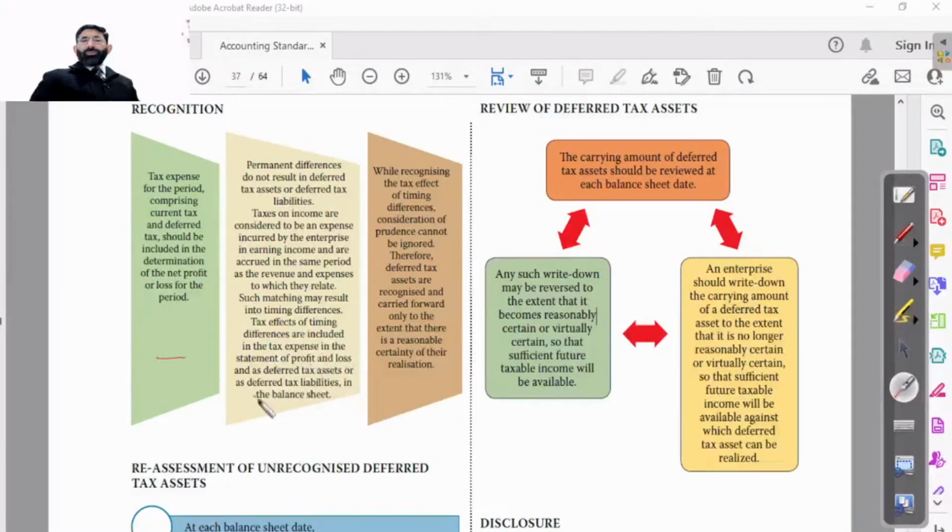Tax effect of timing difference are included in the tax expense in the statement of profit or loss account, and deferred expenses, deferred assets and liabilities are to be shown in the balance sheet.